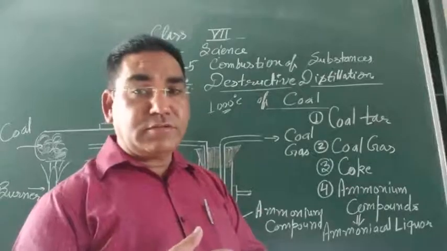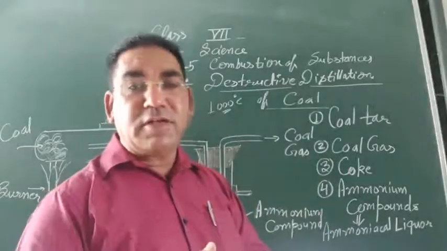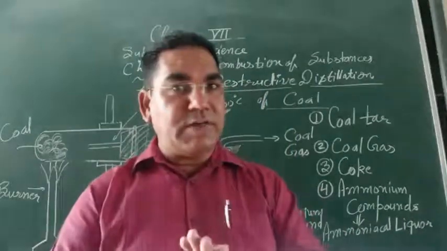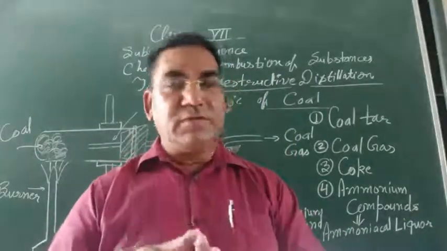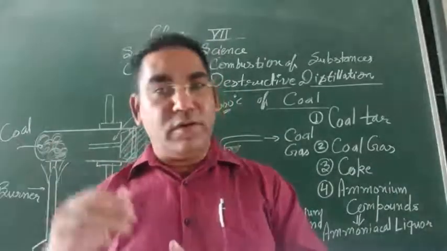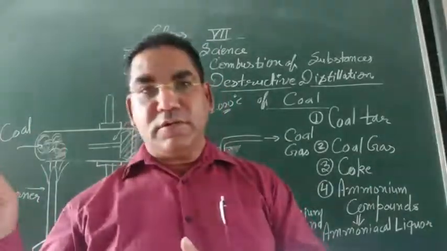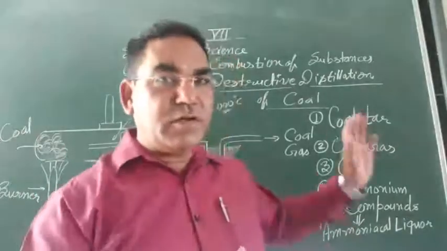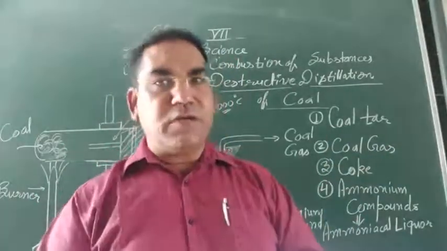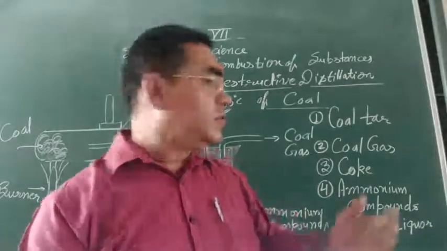We have learnt in the last chapter the various forms of carbon: graphite, diamond and coal. The purest form of the coal is called coke.